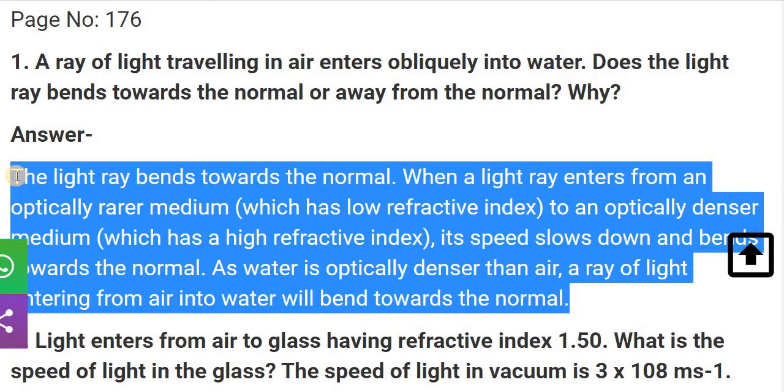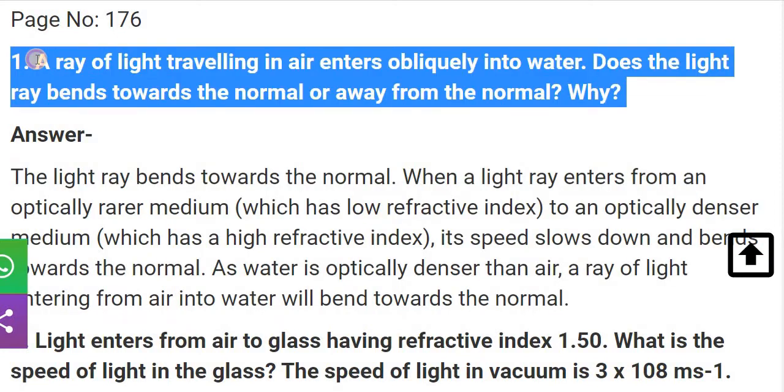Its speed slows down and it bends towards the normal. As water is optically denser than air, a ray of light entering from air into water will bend towards the normal.